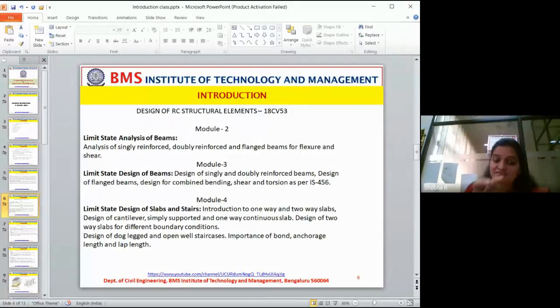So like this, we learn more about failure analysis, then we strengthen our structure. For that, we will have to know all this bonding, anchorage, lap length. Lap length is nothing but lapping like this. Can you see this? It is just a lap like this, one above the other.